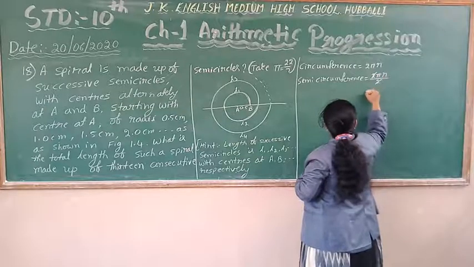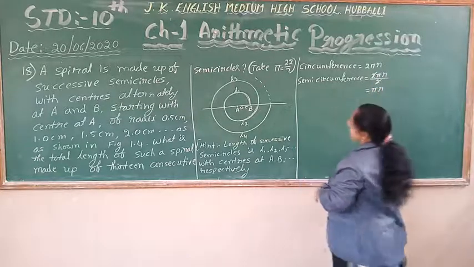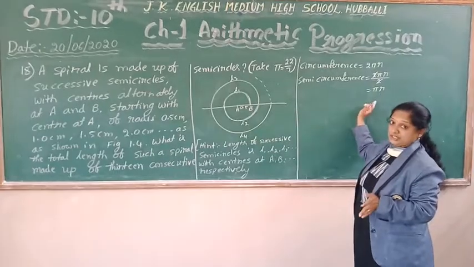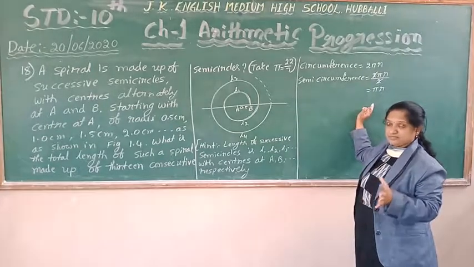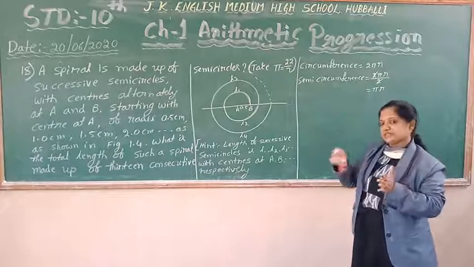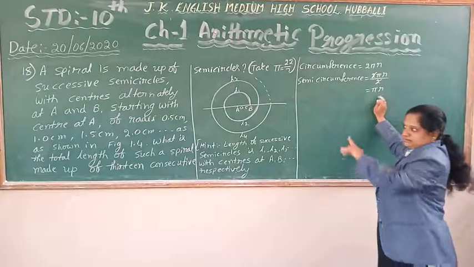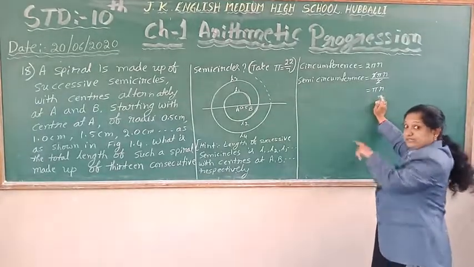The 2s cancel, and it becomes pi r. This is the general length of half the circumference of a circle.